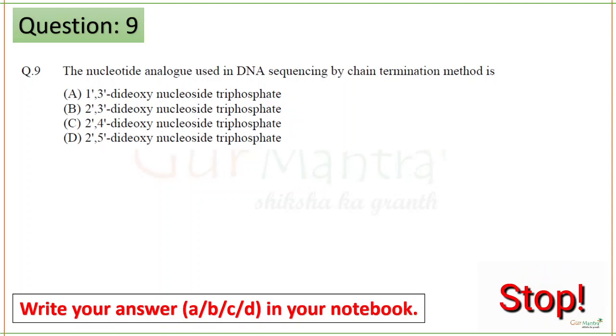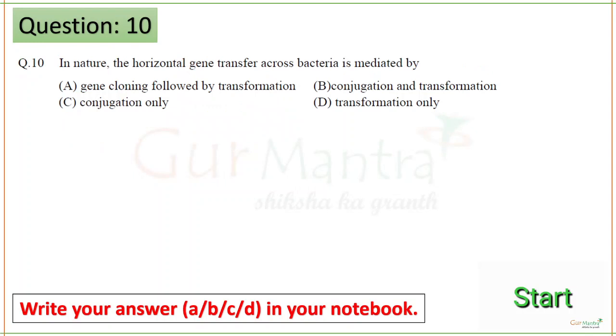The nucleotide analog used in the DNA sequencing by chain termination method is 2,3 dideoxynucleoside triphosphate. Next question.